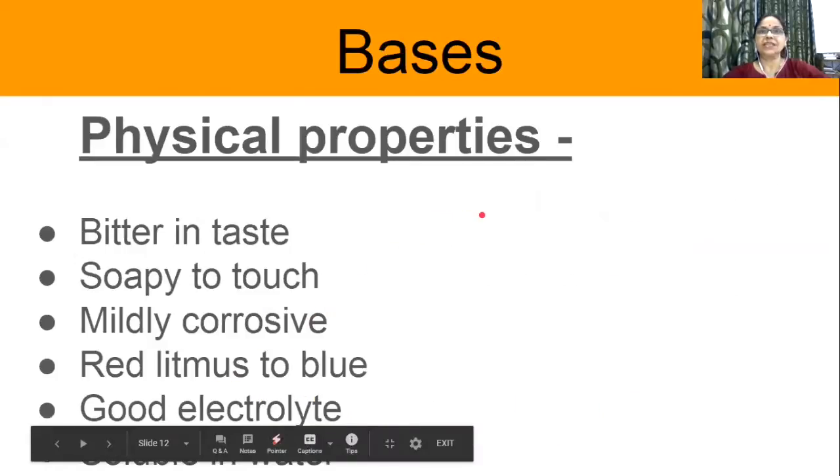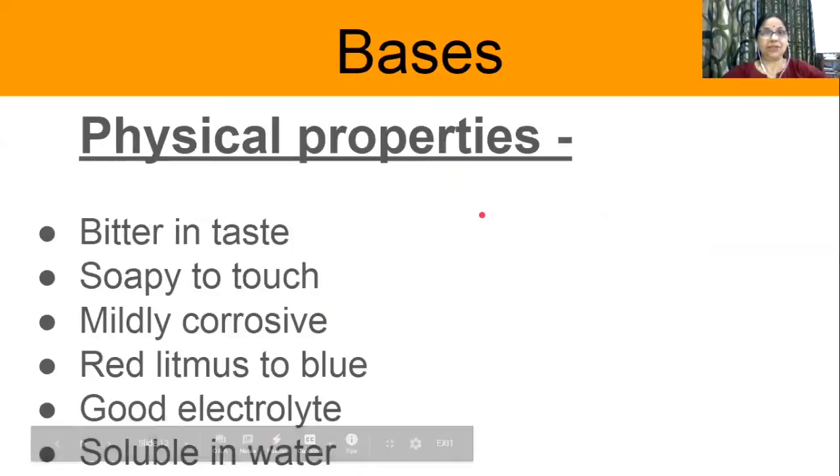The next is the bases. The physical properties of bases are that they are bitter in taste, कड़वे होते हैं. They are soapy to touch. When you touch them, it appears as if you are touching a soap. They're mildly corrosive. They're not highly corrosive like acids.